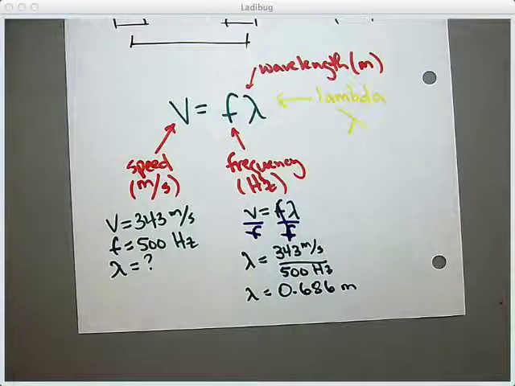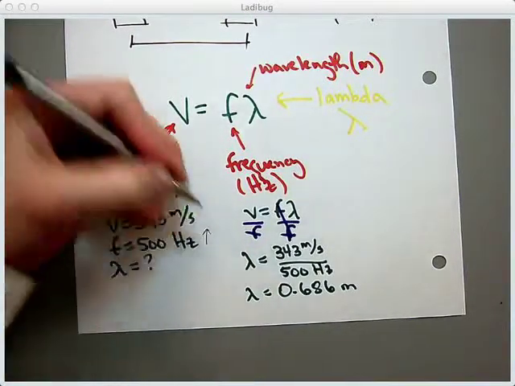So for that 500 hertz sound, there is that much distance between each compression. If you could get a picture of the molecules, you'd see some molecules close together right here, and some close together right here, and in between you'd see them far apart. If I increased the frequency, it would sound higher.